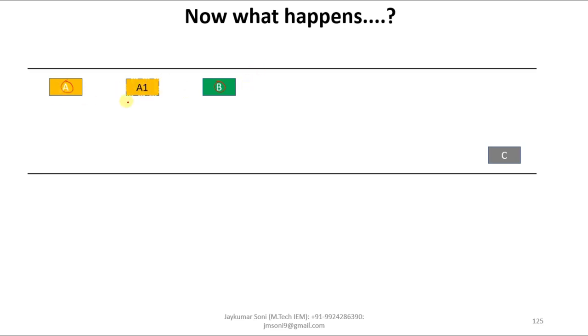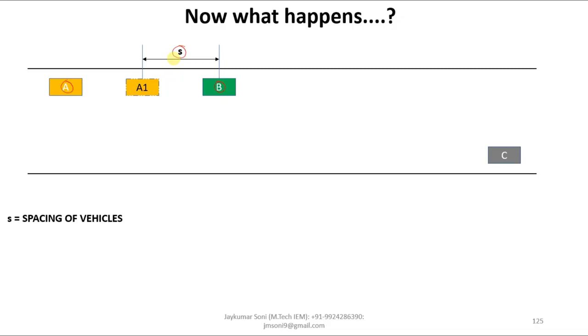A tries to overtake B, he thinks to overtake B, but in the seconds that he spends thinking of overtaking B, the vehicle will travel from this point to this point. Now what happens? If vehicle A does not overtake B, then there will be a collision or accident between A and B. So this distance between A1 and B is called S. This S means spacing of vehicles.